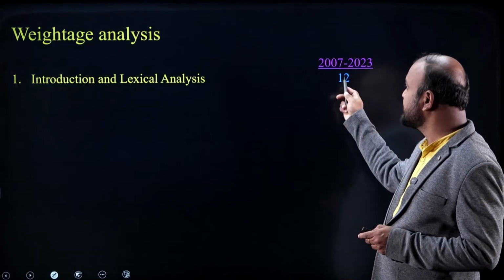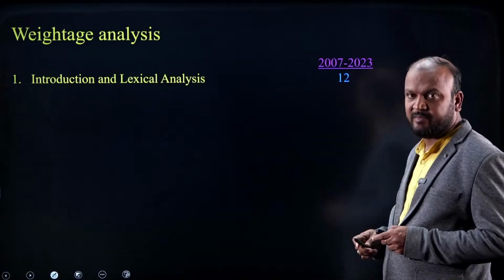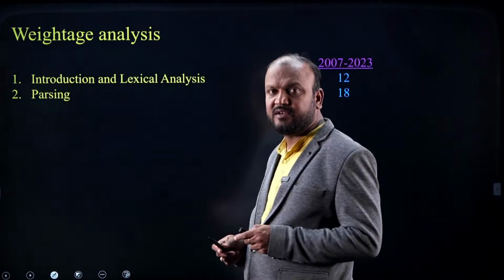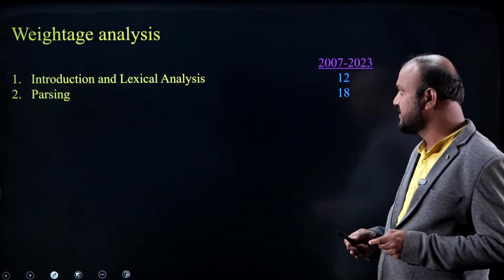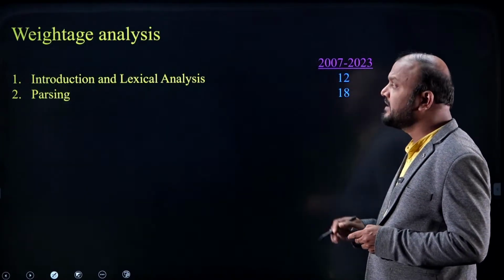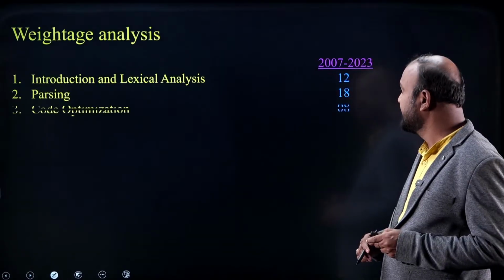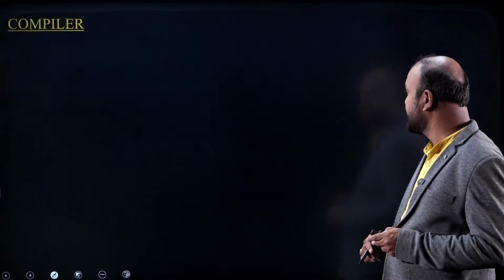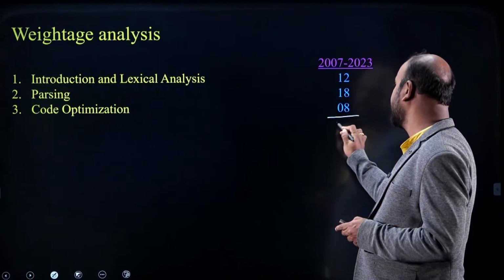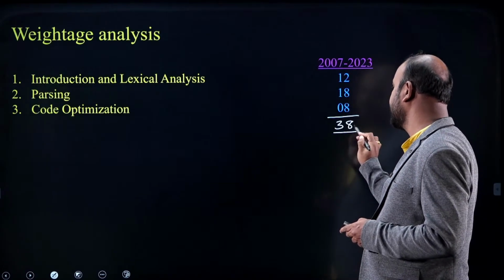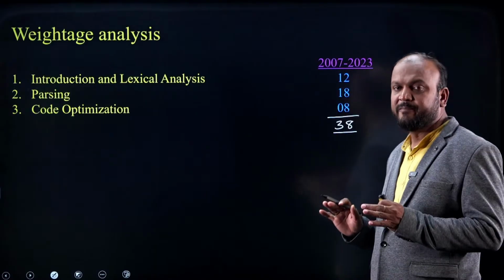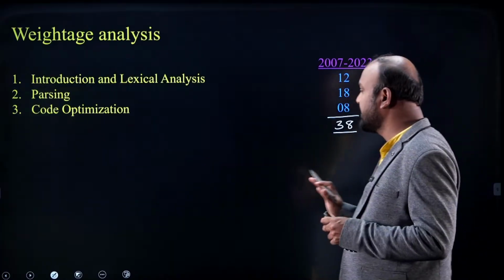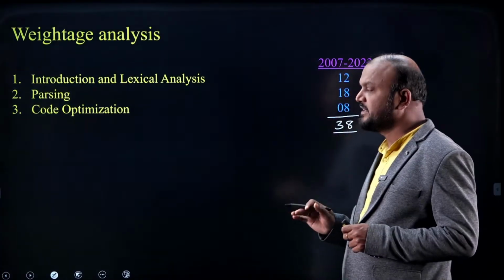In parsing, which is a very good and the most weighted topic, 18 questions came, and in code optimization 8 questions came. So in total I found 38 questions. This is according to my knowledge, having observed all the papers from 2007 to 2023.